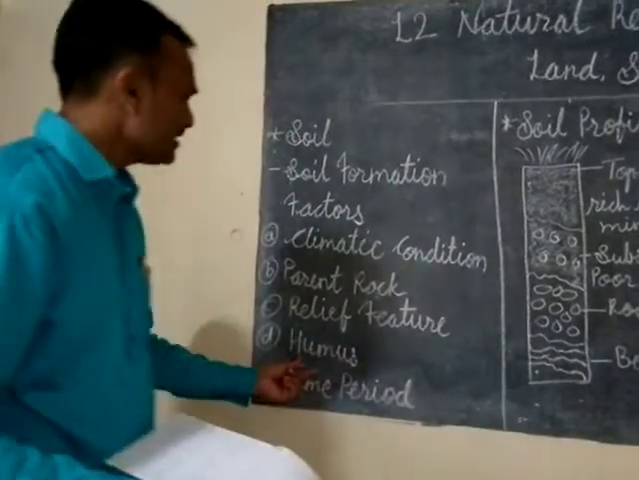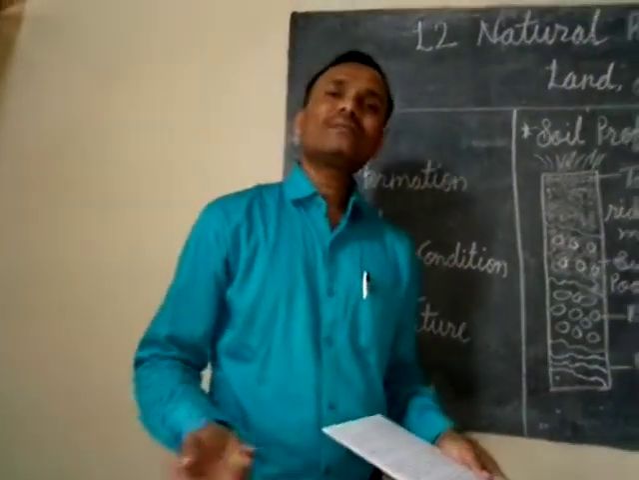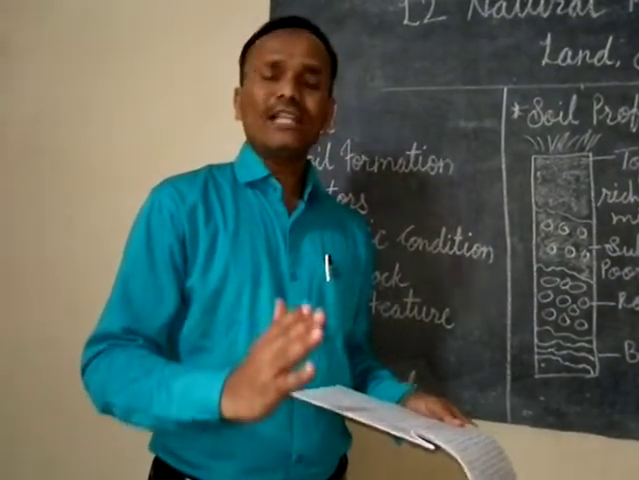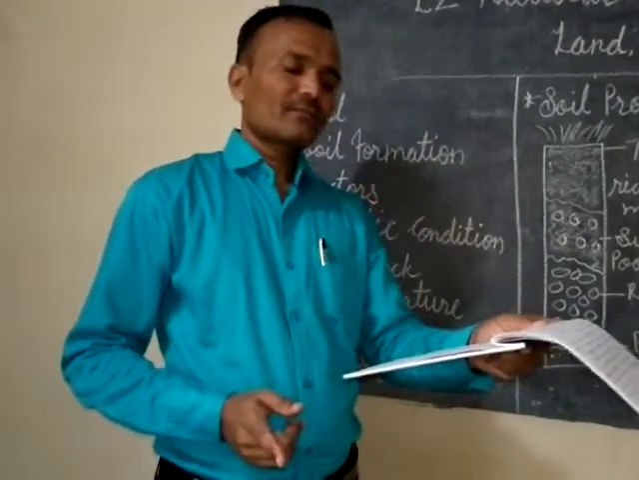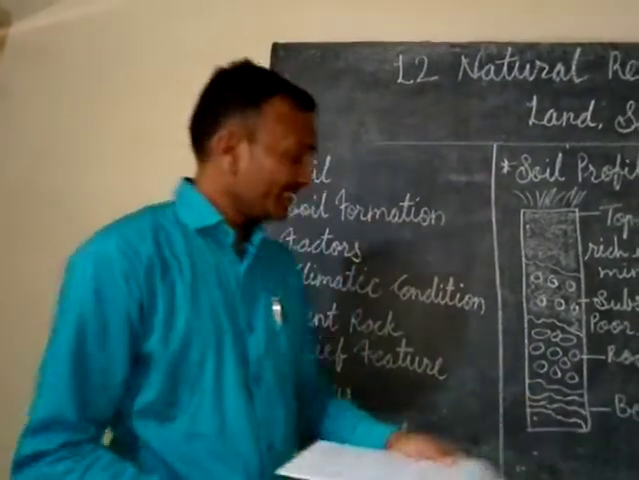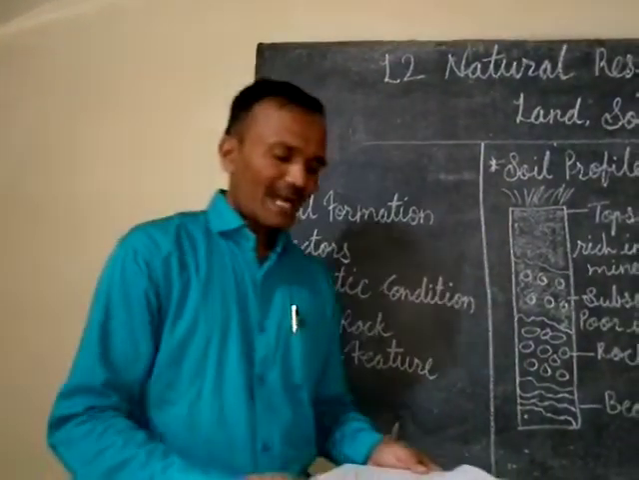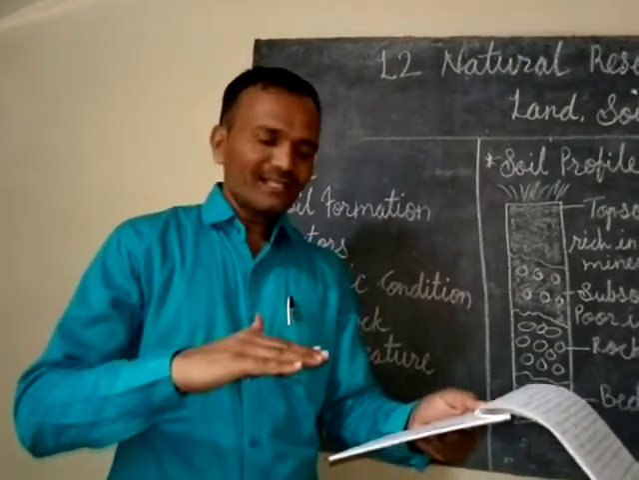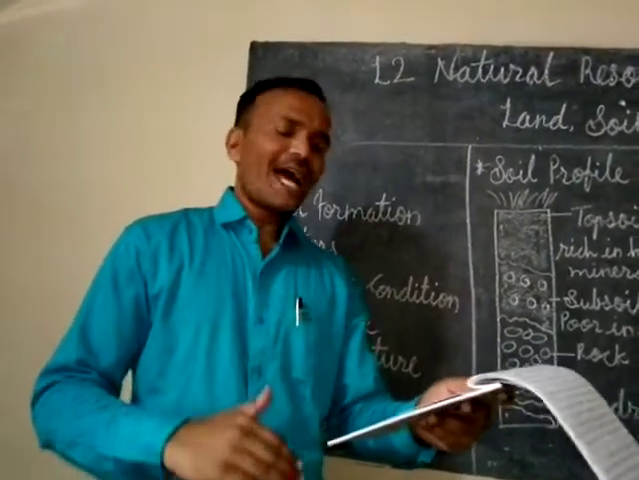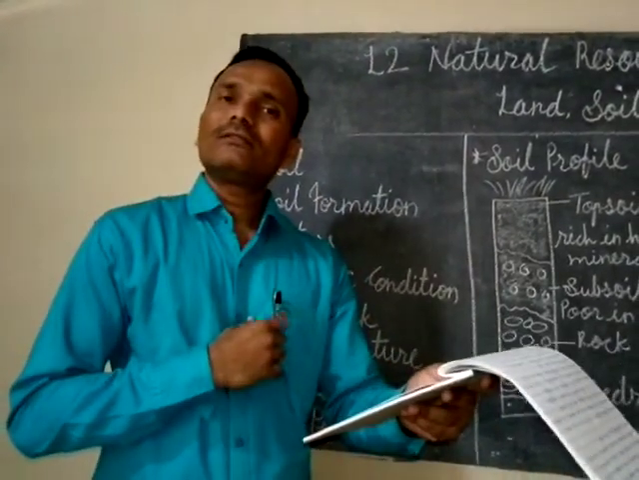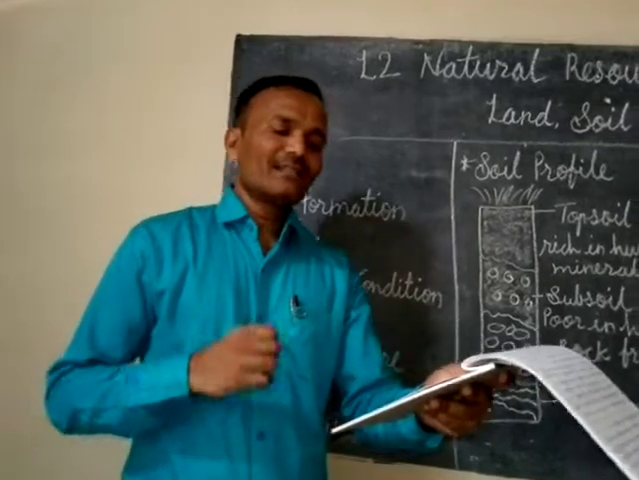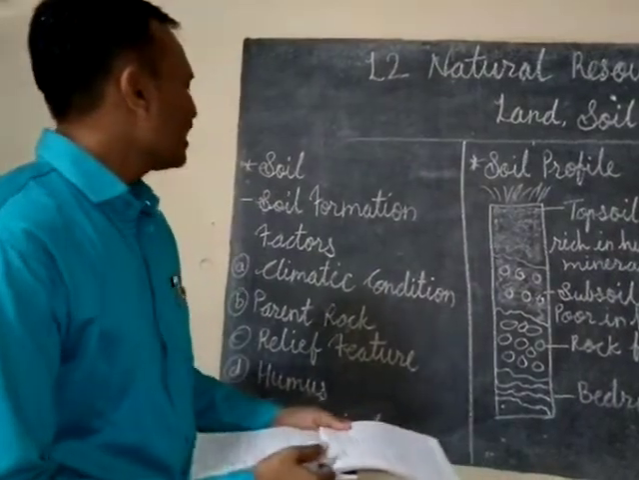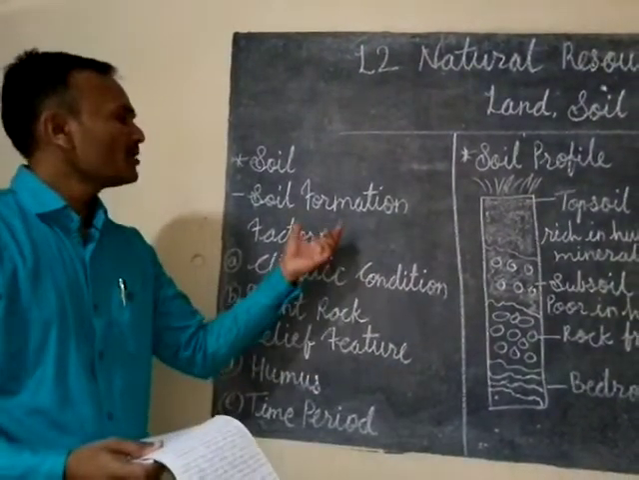Then the next is humus. Humus is nothing but the dead remains of plants and animals which provide fertility to the soil, that makes the soil fertile. Then the next is time period. Time period is a very important factor, and the layers of older soils are found deeper than newly formed soil. So time determines the thickness of the soil profile. These are the factors which are very important for the formation of soil.